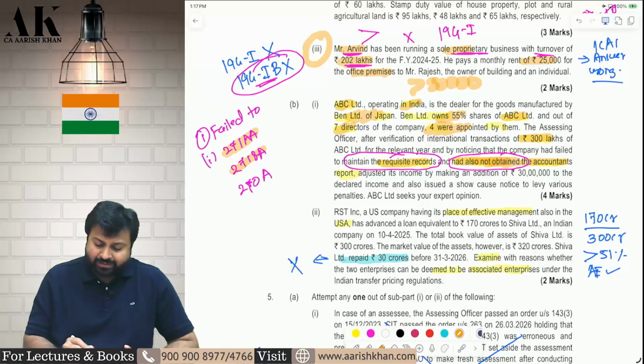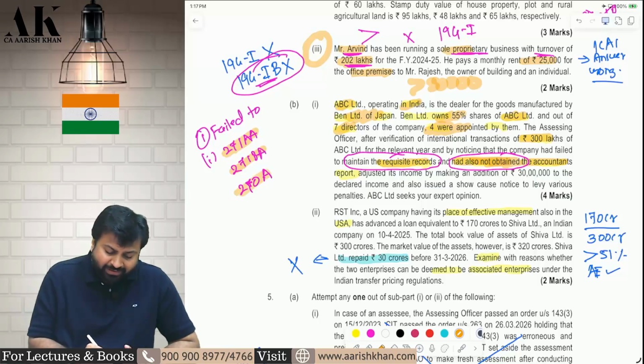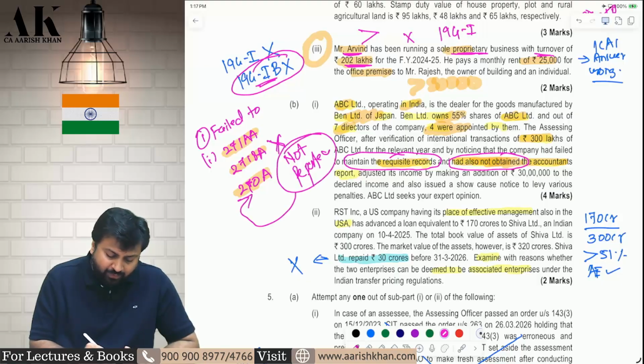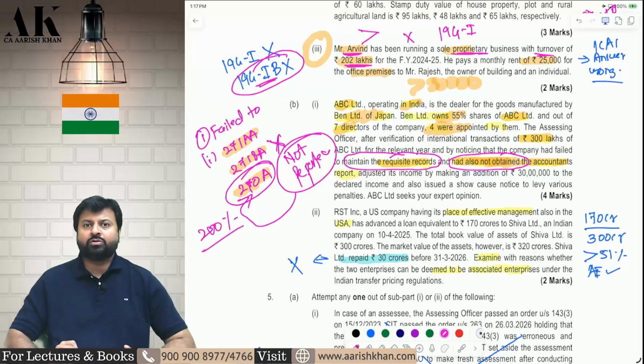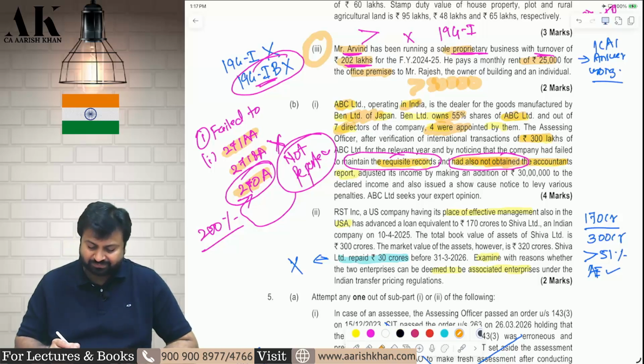And along with that, 270A will also be applicable, because if you are not obtaining the accountant's report, it means you have not reported the transaction also. Not obtaining the report means not reporting the transaction, and for not reporting the transaction, there can be a penalty of 200% of tax payable on you, which can be called misreporting of income. Misreporting penalty can also be imposed on you. I hope it is clear to all of you.